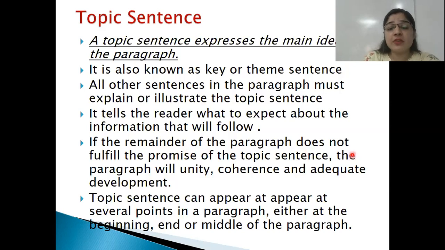Next, if the remainder of the paragraph does not fulfill the promise of the topic sentence, if the remaining sentences are not properly connected with the topic sentence, the paragraph will lose the other three techniques: unity, coherence, and adequate development. The topic sentence can appear at several points in a paragraph: at the beginning, in the middle, or at the end. So it can come anywhere depending on the style of writing you are adopting to write a paragraph.